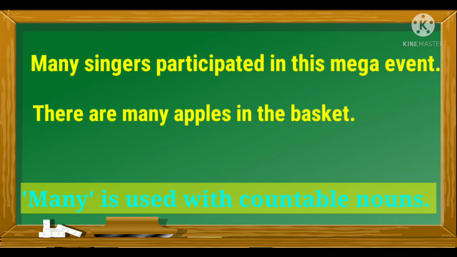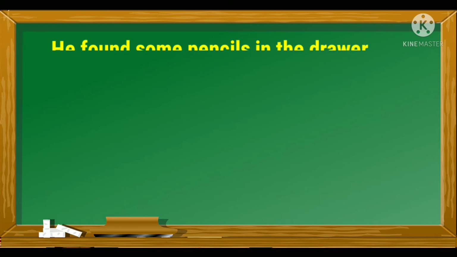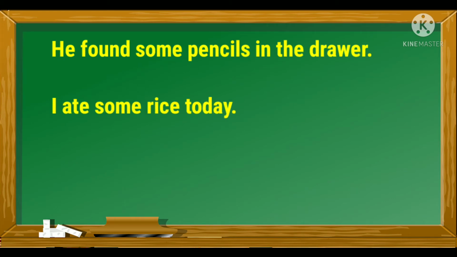Okay. Now look at these two sentences. He found some pencils in the drawer. I ate some rice today. So here in the first sentence, the word pencils is a noun, right? And it's a countable noun. And if you look at sentence number 2, here the word rice is also a noun, okay? But it's an uncountable noun. But we have used the adjective of quantity some before them.